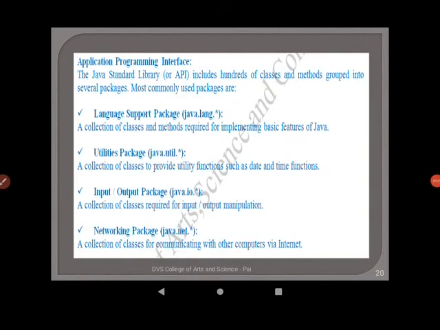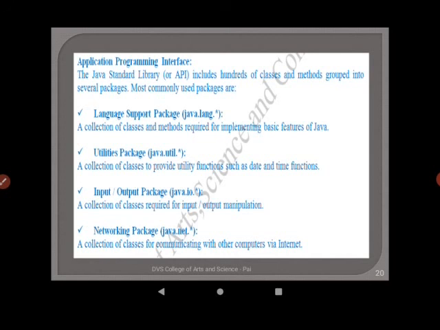Application Programming Interface or Java Standard Library includes hundreds of classes and methods which are grouped into several packages. Most commonly used packages are the first one, Language Support Package, that is java.lang.*.